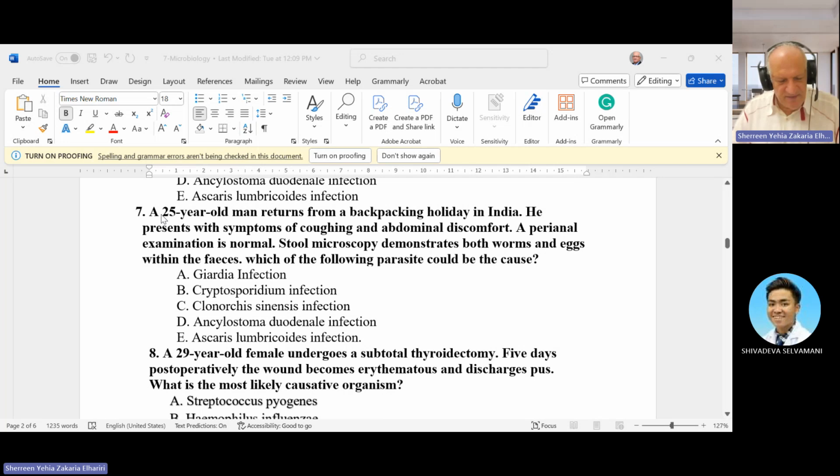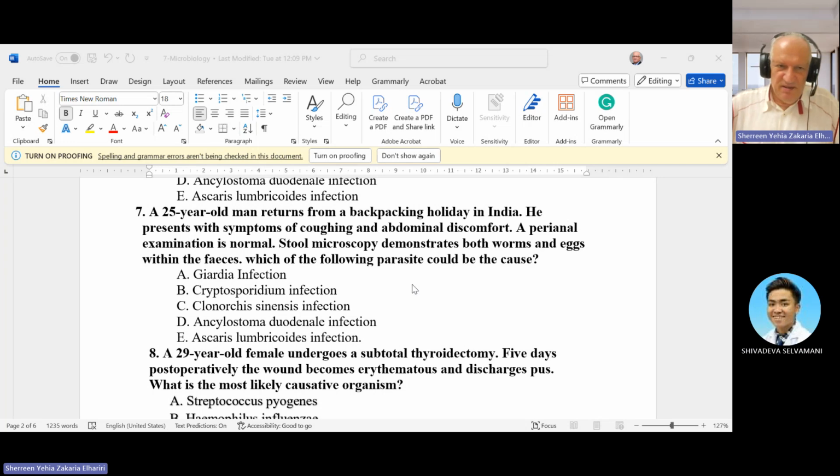Next question, a 25-year-old man returned from a backpacking holiday in India. He presented with symptoms of cough and abdominal discomfort, perianal examination is normal, stool microscopy demonstrates both worm and egg within the feces. So this is a parasite that has worm and egg. Which of the following parasites can be the cause? Something that affects the gastrointestinal tract and can cause diarrhea. So which one? Ascariasis, Ascaris lumbricoides.